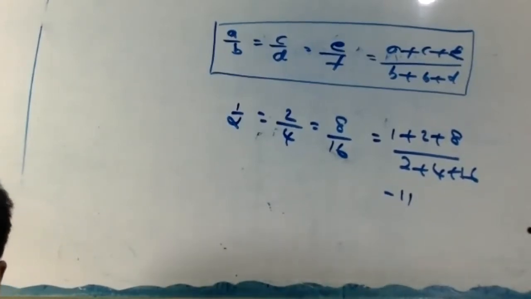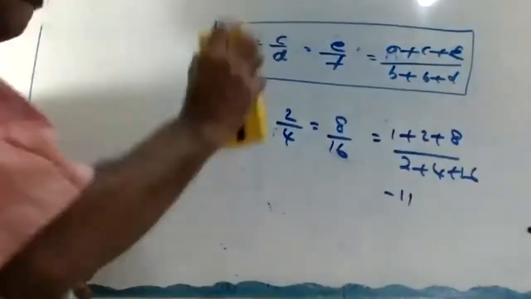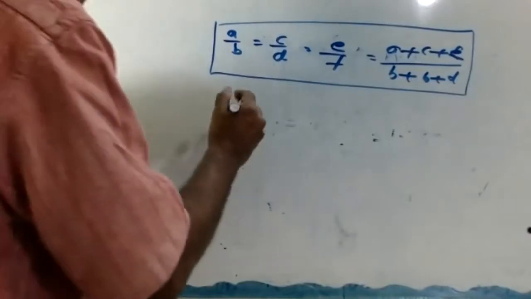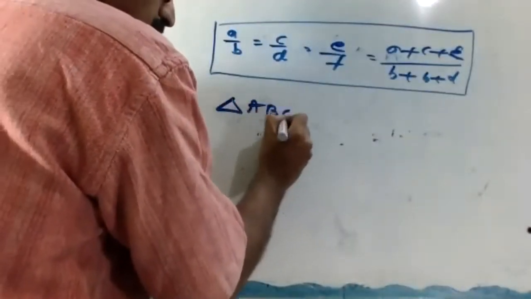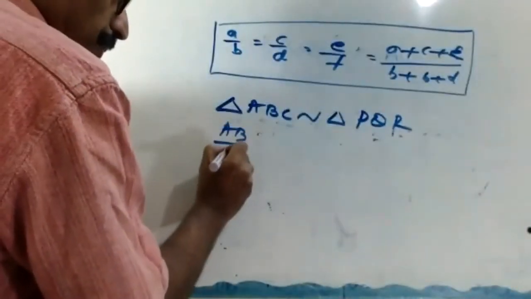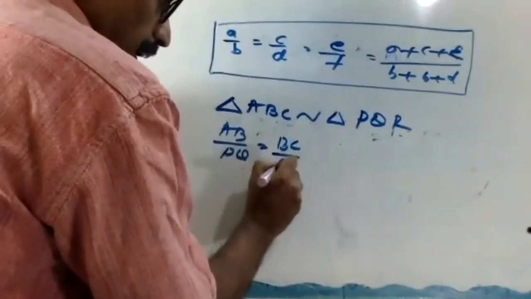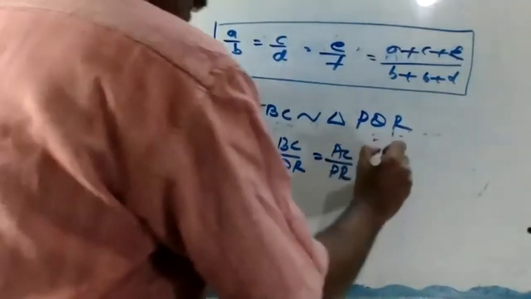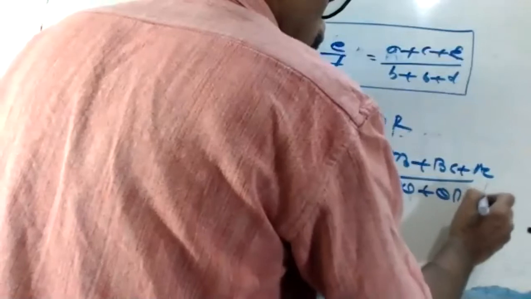Okay, look at here, I'll show this one. Triangle ABC is similar to triangle PQR. So AB divided by PQ equals BC by QR equals AC by PR. This is equal to AB plus BC plus AC divided by PQ plus QR plus PR, right?